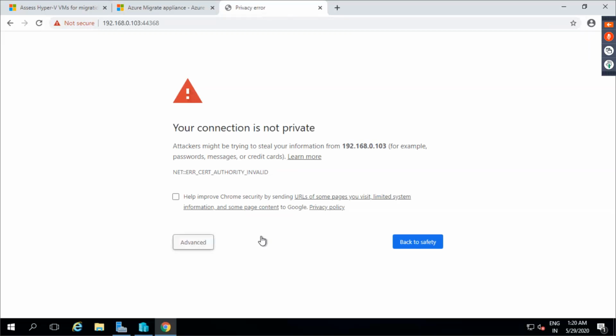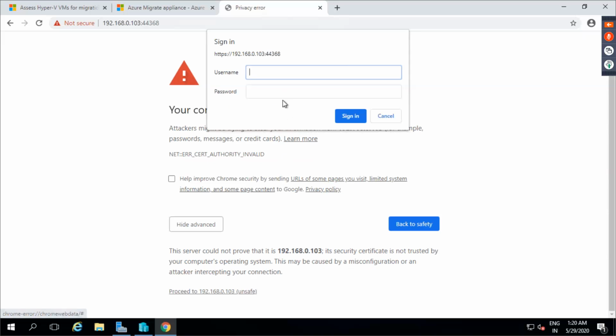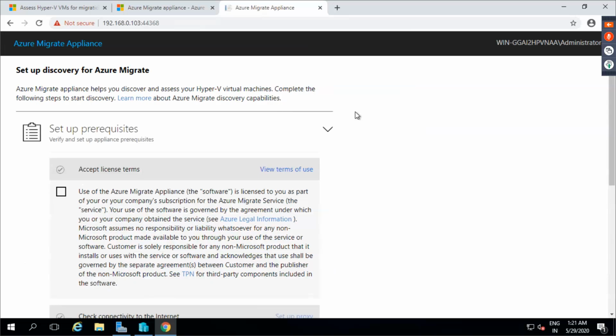So it says this stuff. Okay. Now you continue to this. Then it will ask for your username and password. And if you remember, the username was administrator. And the password is whatever password I created while logging in. So, administrator. Right. So you get to this.